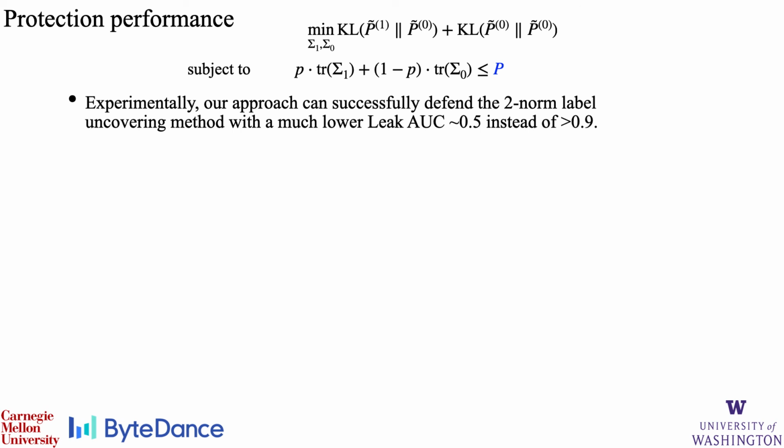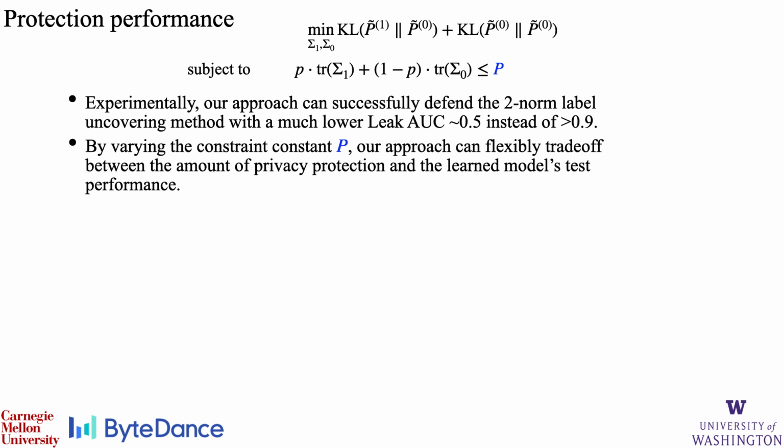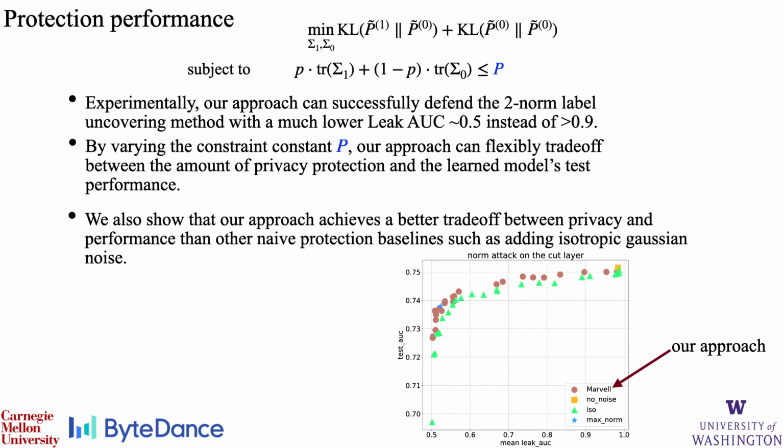Experimentally, we find that our approach can successfully defend the two-norm label uncovering methods described before by achieving a much lower leak AUC of around 0.5 instead of 0.9. Additionally, by varying the constraint constant P, our approach can flexibly trade off between the amount of privacy protection and the learned model's test performance. We also show that due to the strategic perturbation, our approach can achieve better privacy versus performance trade-off than other naive protection baselines, such as adding isotropic Gaussian noise.